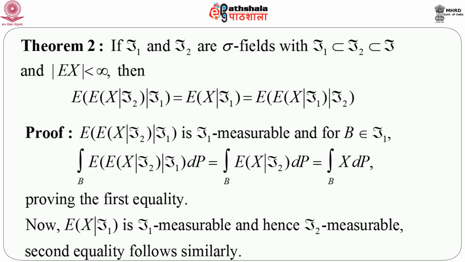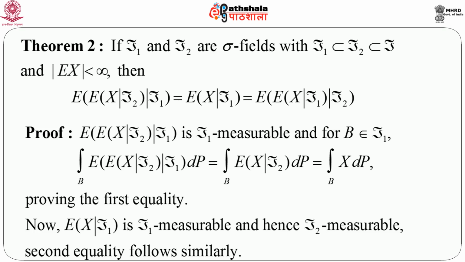This is actually a very nice technique in working out many problems in conditional expectation as well as simple expectations. Sometimes when we calculate expectations, we deliberately introduce one sigma field, calculate the expectation conditioning on it, and then again take the expectation of that. This is a very nice trick in dealing with problems in this area.